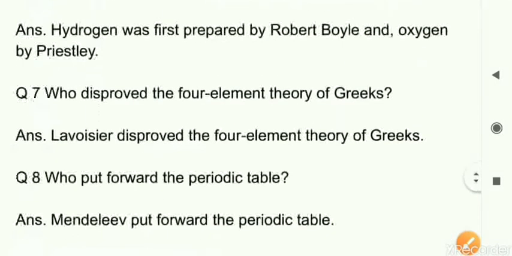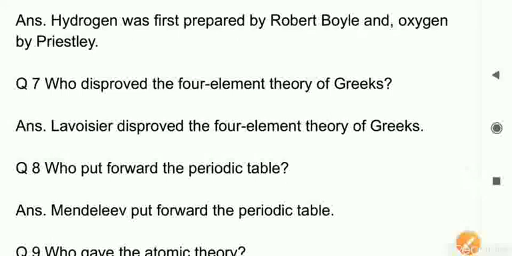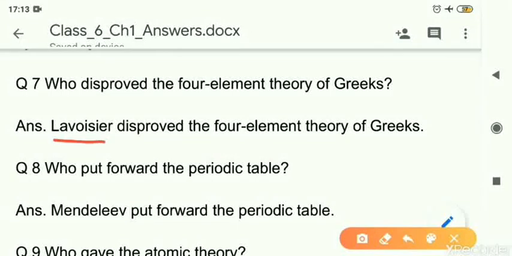Next, who disproved the four-element theory of the Greeks? So the four-element theory was disproved. Disproved means cancelled or proven wrong. It was done by Lavoisier. How? Because he discovered that when hydrogen gas and oxygen gas are combined together and ignited, water will form. That means water is not an element.